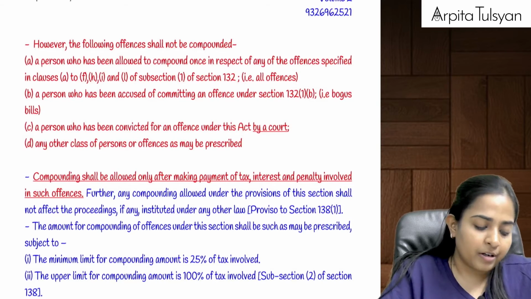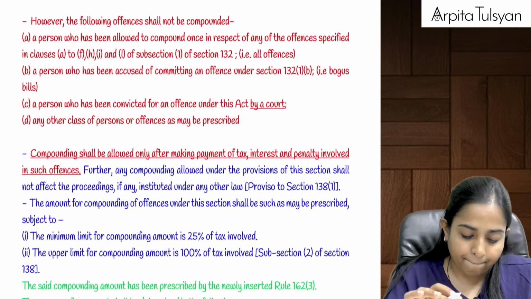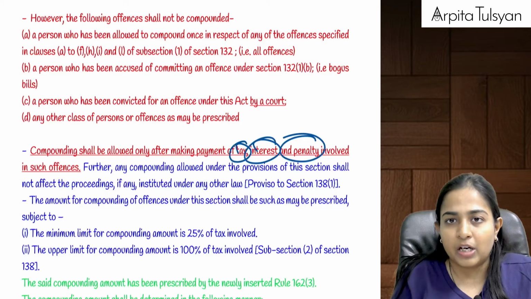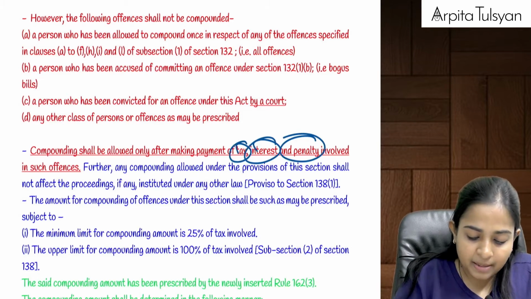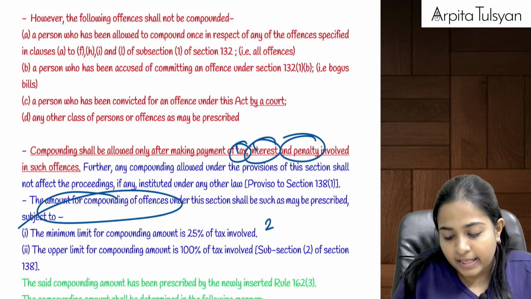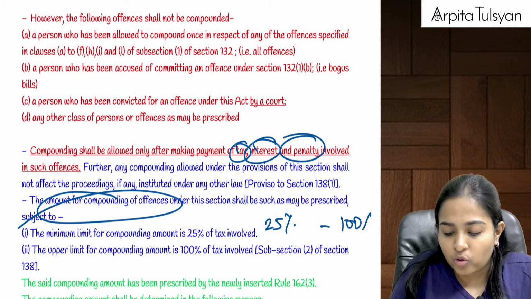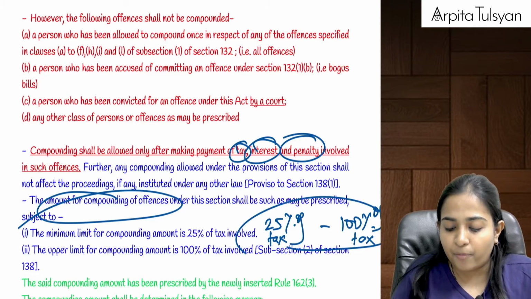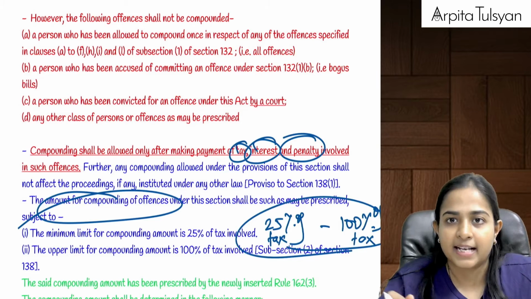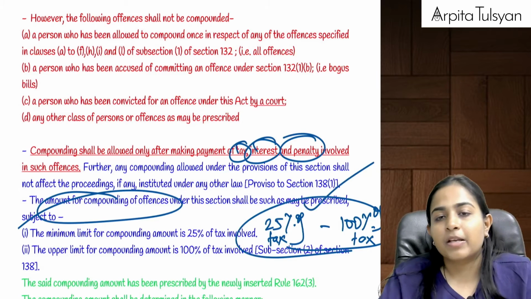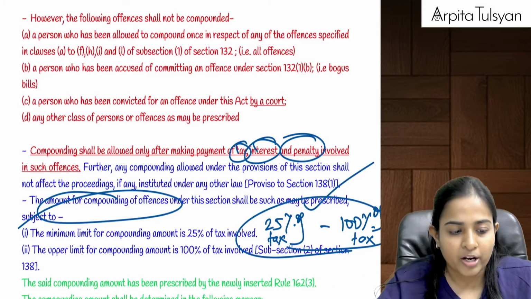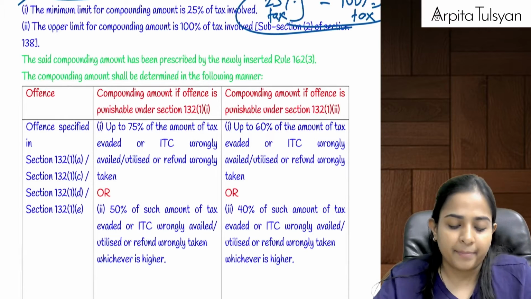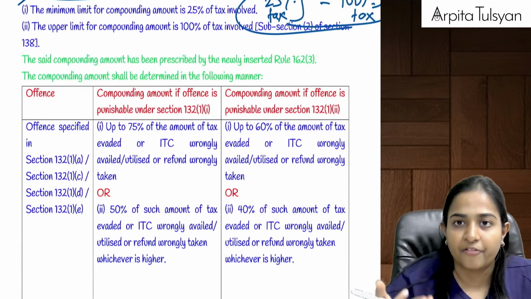Okay, now in that case, how much will be the compounding amount? Tax, interest, penalty, anyway you have to pay. Along with that, you pay some compounding amount which will be in the range of 25% of the tax to 100% of the tax. This amount will be decided by the commissioner, and then your offences will be compounded. Your punishment, imprisonment, fine, etc. will be compounded. Now there was an amendment in this and they have been even more specific.